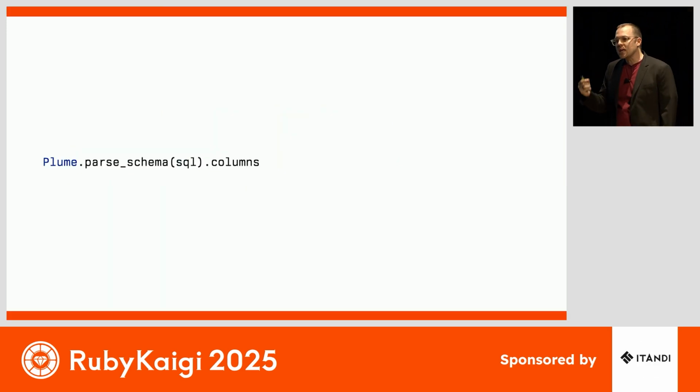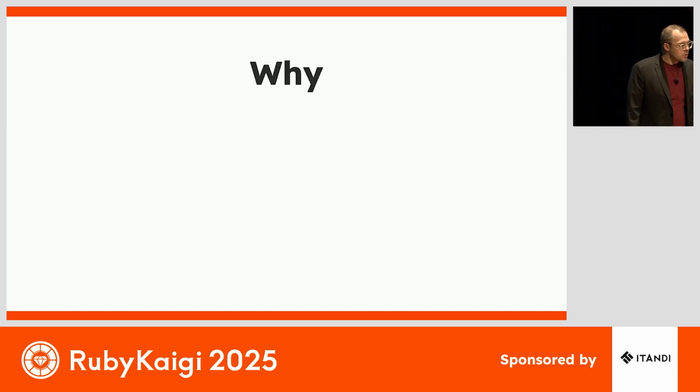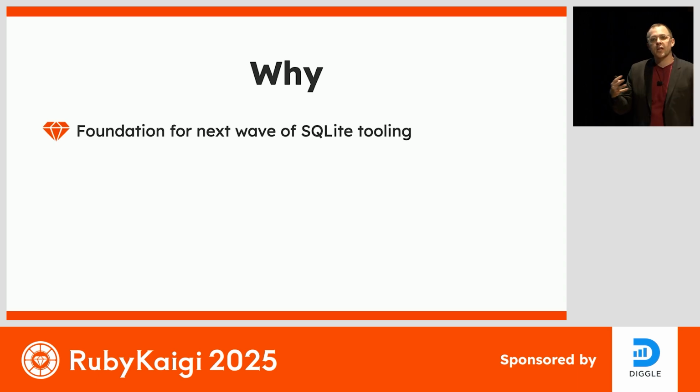Because if we did have a parser, and if we could inspect the schema of our tables and get back structured Ruby objects that were full and correct, it would make Rails' life so much easier, and these kinds of bugs would disappear. So this is why I wanted to start this project. I really do want to set a foundation for a new wave of tools for SQLite.